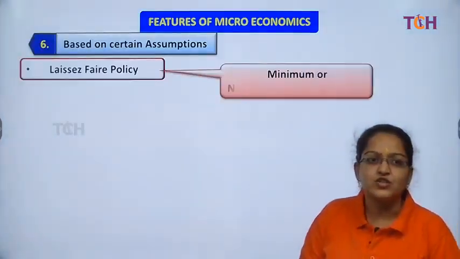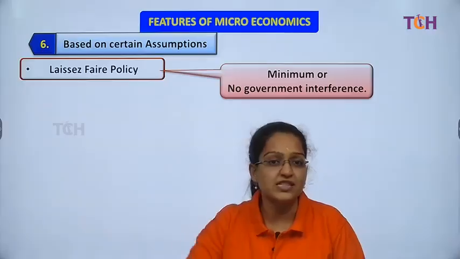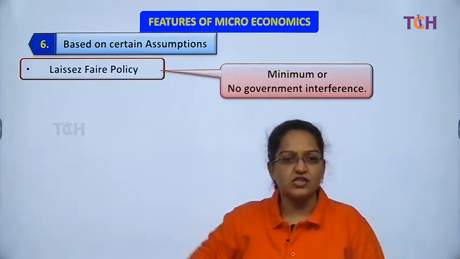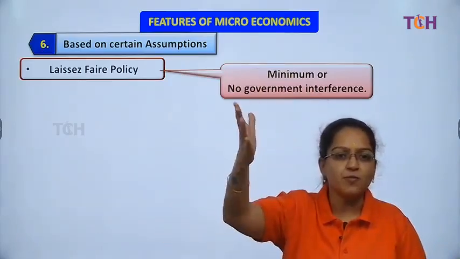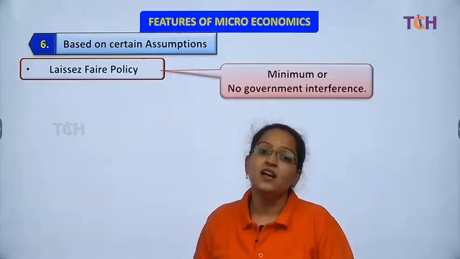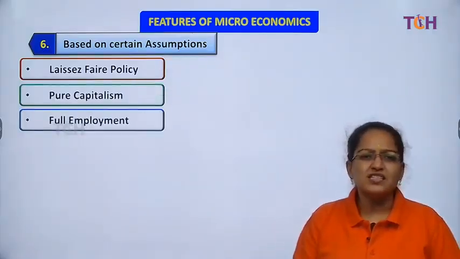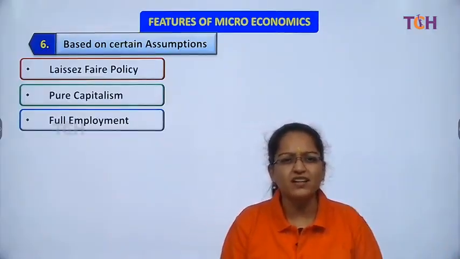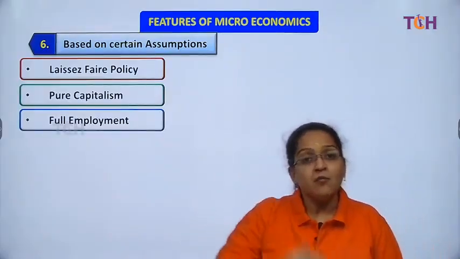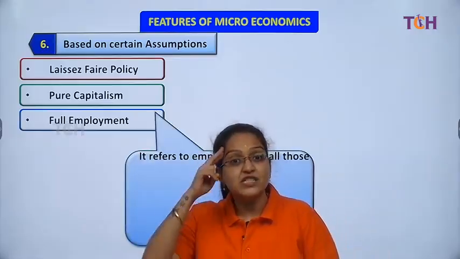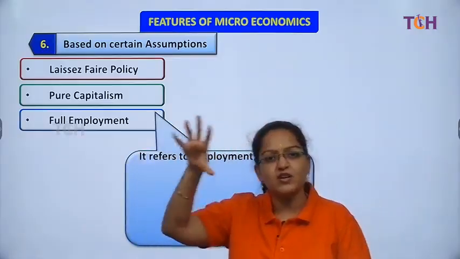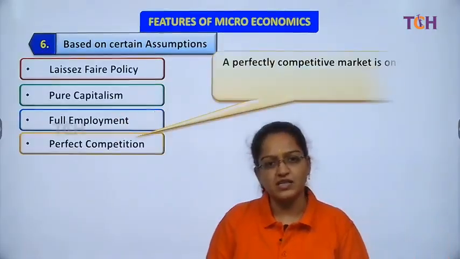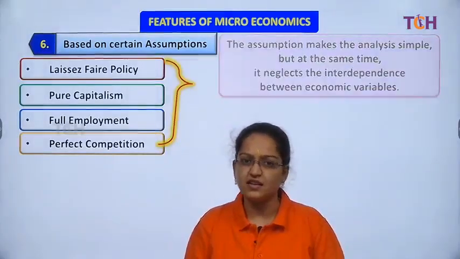Then here comes the next feature: it is based on certain assumptions. Remember the law of demand assumptions, law of supply assumptions, law of DMU assumptions. Whenever we studied a law, we studied its assumptions. In realistic terms they are vague, hypothetical. No change in income, how is that possible? But just to make the law valid, we have assumed these will remain constant, with no change, and therefore it is based on certain assumptions. I hope you are getting it. That's again one of the features.